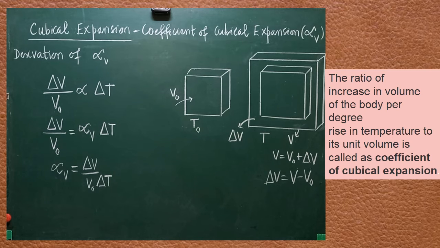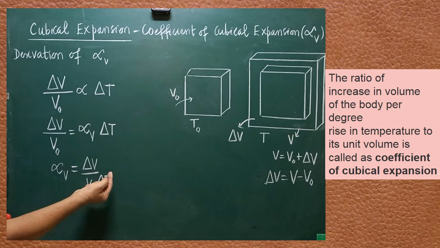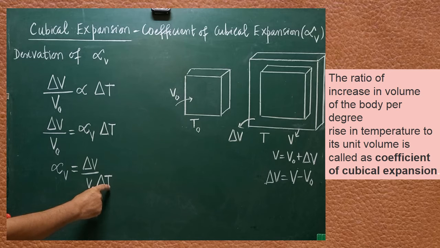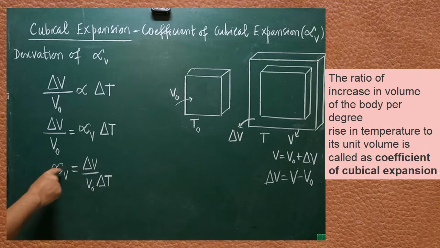Per degree rise in temperature is mentioned here. For every degree Celsius temperature rise, the volume is increased. Are you clear? That's why the definition is: the ratio of increase in volume of the body per degree Celsius or per degree rise in temperature to its original volume. Its original volume means V0. So this is the method of saying the definition.